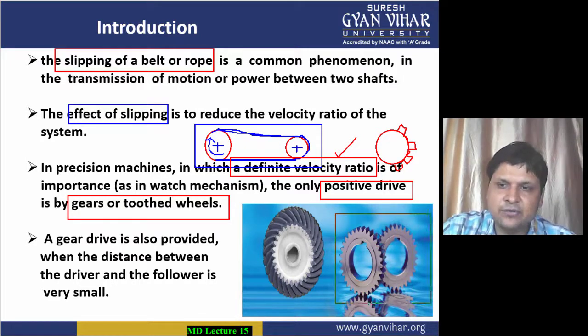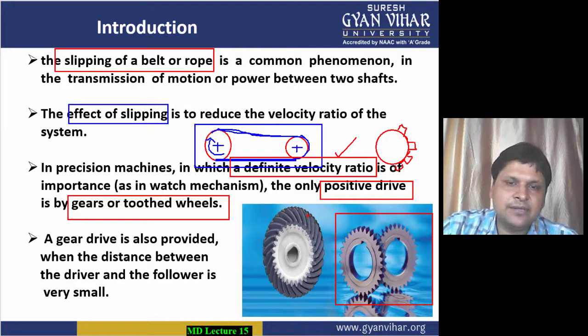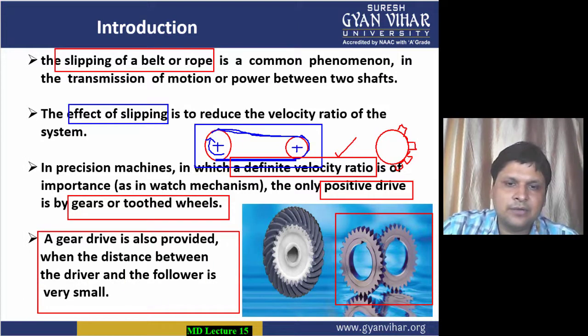These are the gears. As you can see, there are teeth in the outer periphery of the wheel. Also, one of the other important aspects of gear drive is that it is of very much importance when the distance between the driver and the follower is very small.